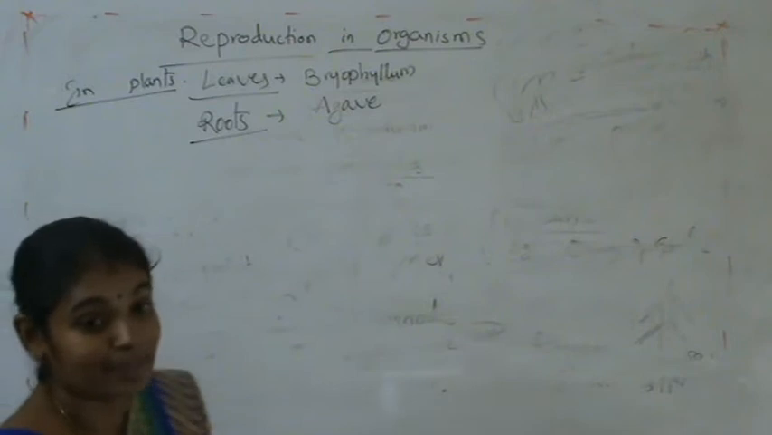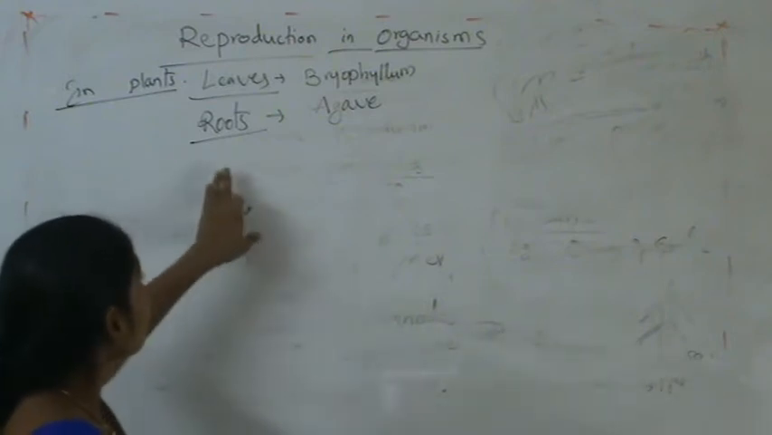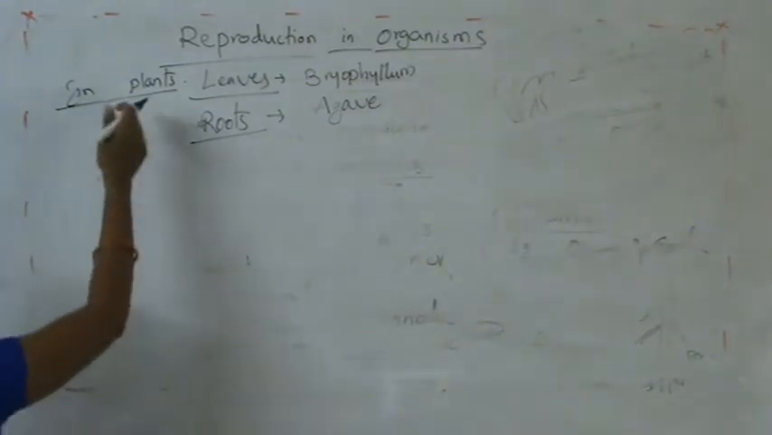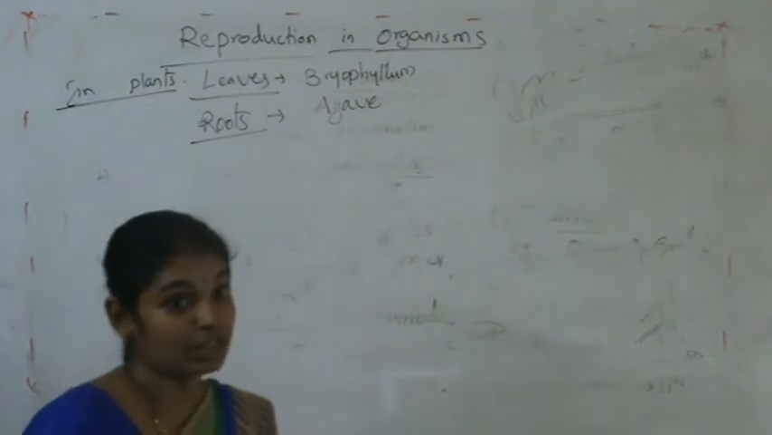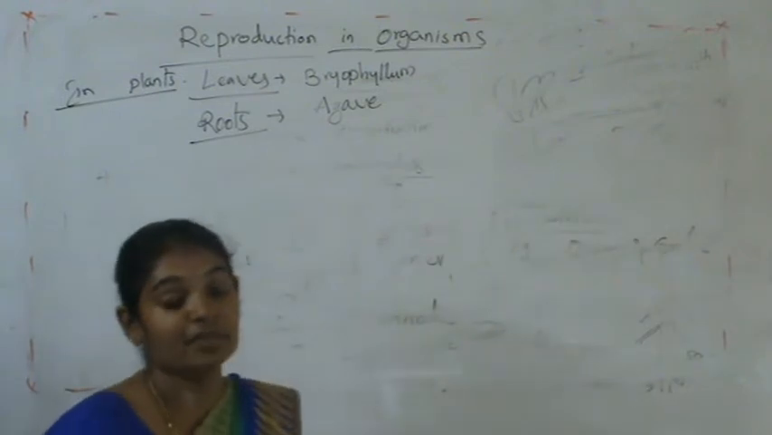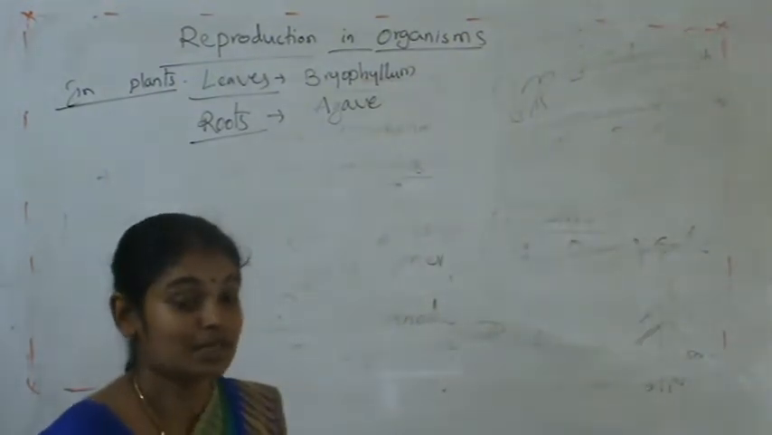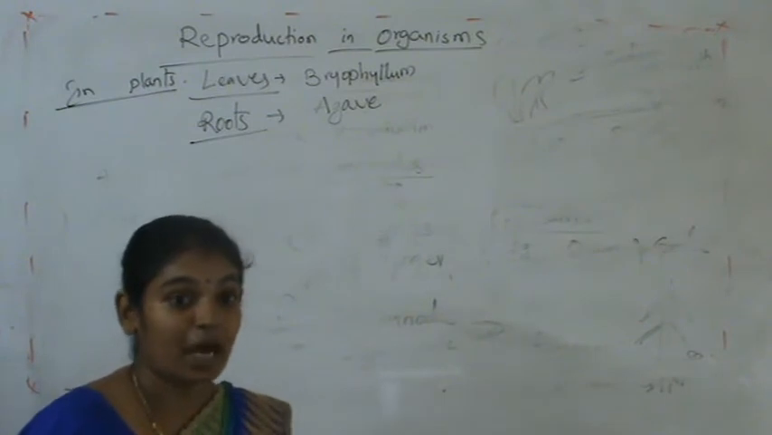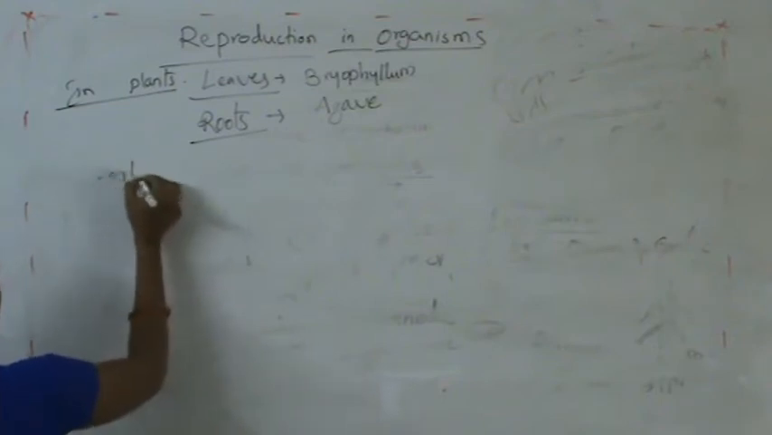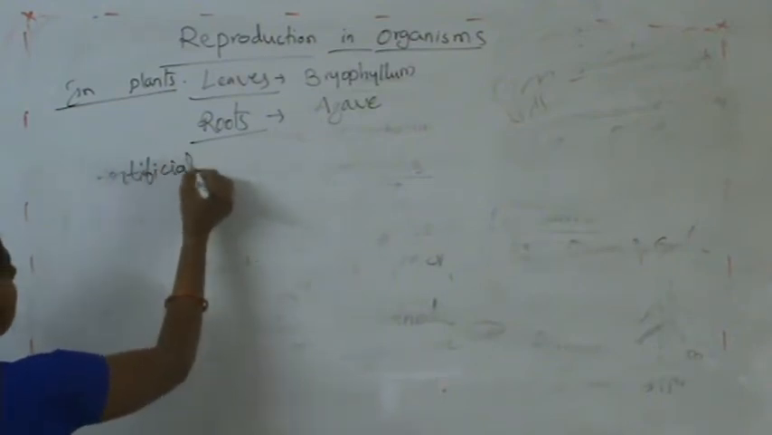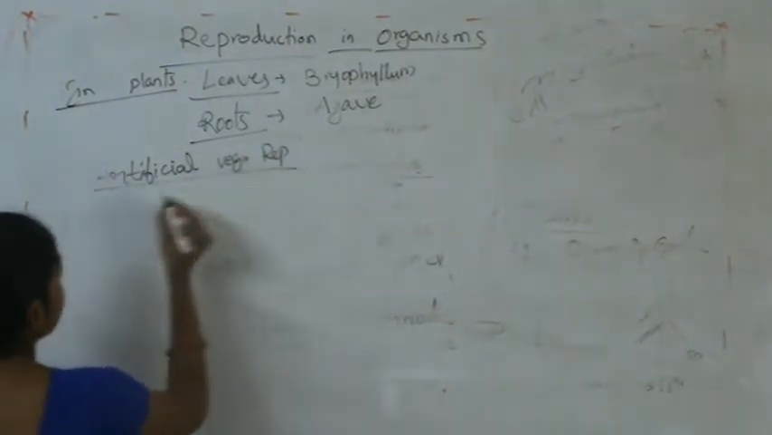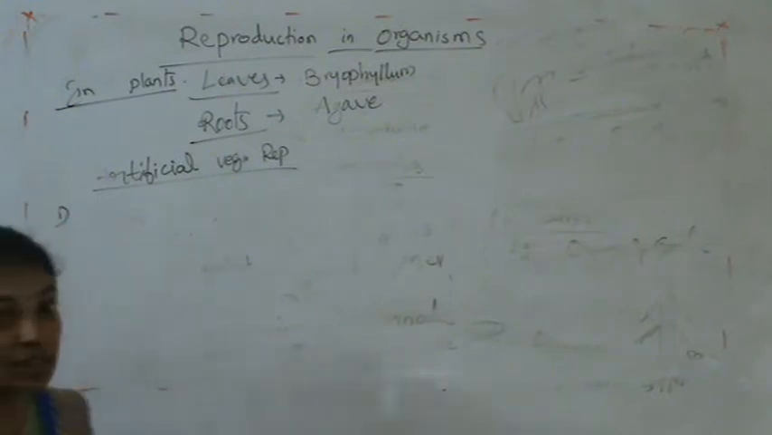And next, these are all called natural vegetative reproduction. Naturally in plants this type of vegetative reproduction takes place. But we can also develop vegetative propagation artificially. In artificial vegetative reproduction, the first one is cutting.